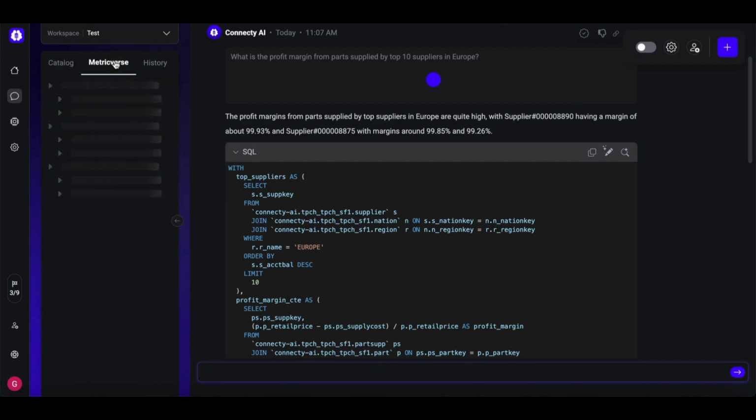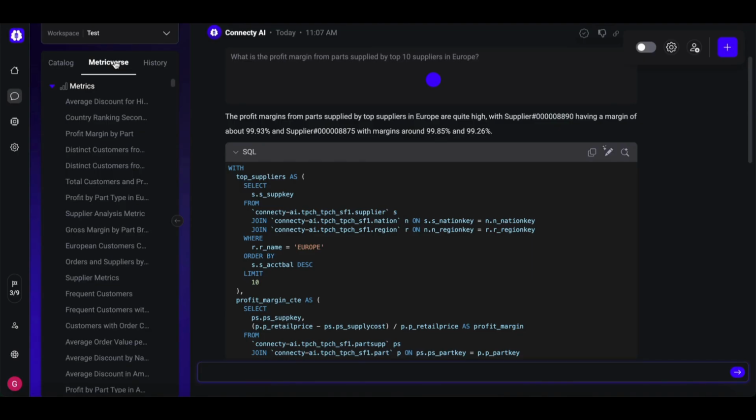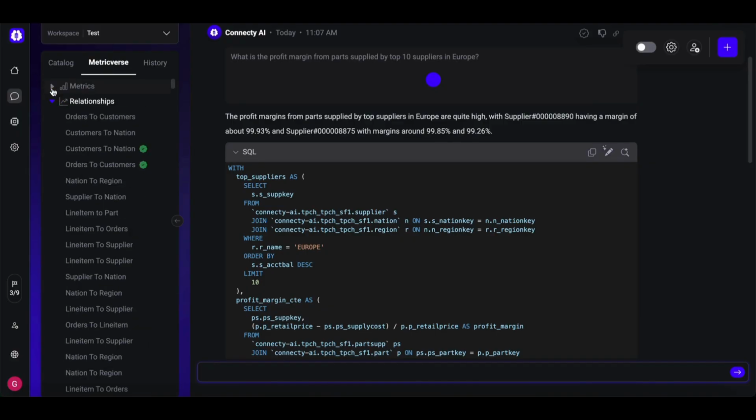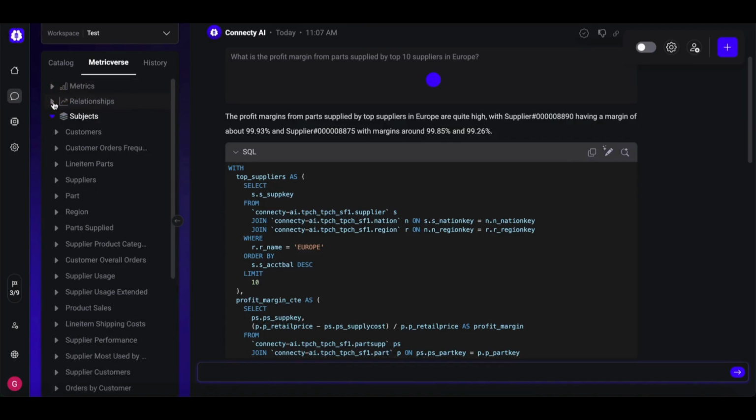Next, the Metricverse. This is your hub for reusable metrics and logic. As you continue using chat, Connecty AI automatically builds and reuses trusted logic here, creating a transparent knowledge layer. The AI understands dependencies between metrics, so updates cascade intelligently. We'll go deeper into this feature in a future tutorial.